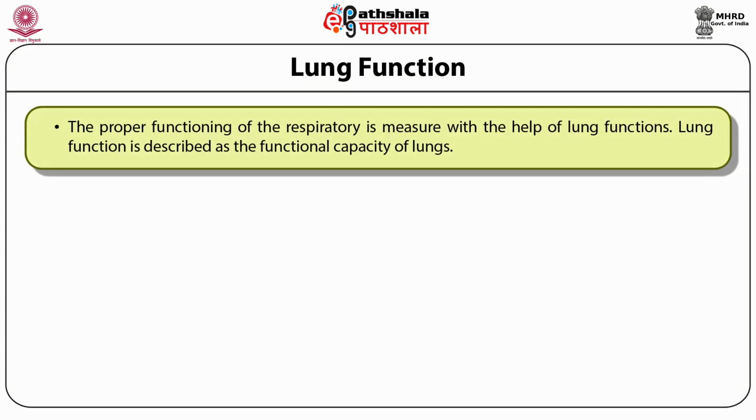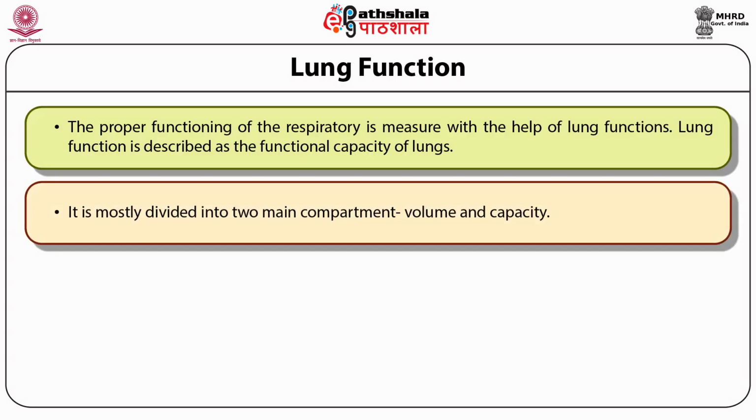The proper functioning of the respiratory system is measured with the help of different lung functions. The lung functions are described as the functional capacities of the lung. The different types of lung functions can be broadly categorized into two main groups, which are volumes and capacities.